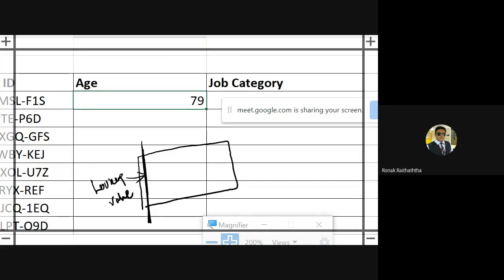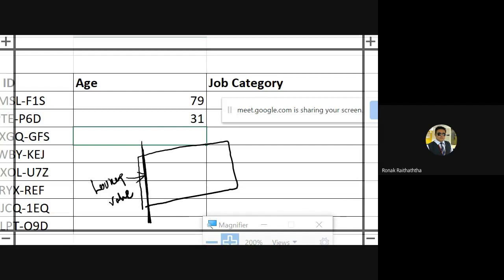I won't have to do it again and again. I can just copy it and paste it to the other cells. It will systematically find the employee ID from the master data. It will systematically search and apply that search. It will find it and bring it over here. You won't have to do it manually.